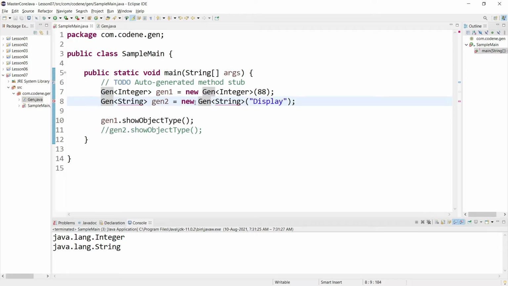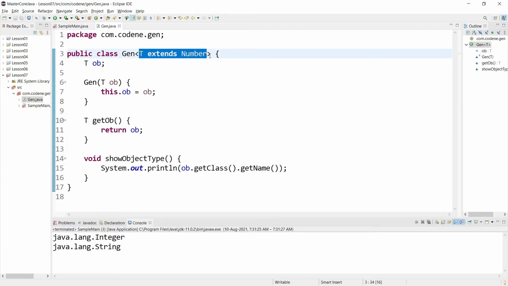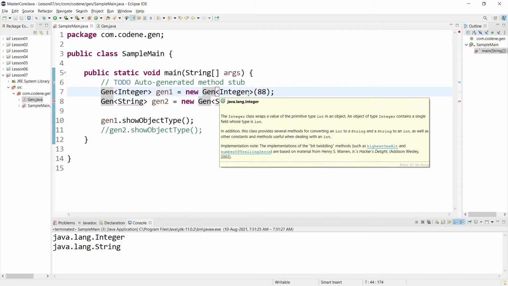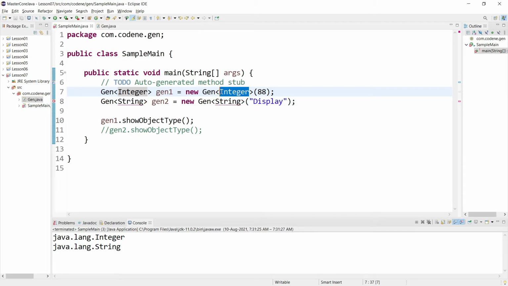Now you can see I'm passing the String, but it immediately throws an error. And why is that? That's simply because I specified that T will extend Number only. You obviously know that String is not a subclass of Number. So now I have bounded the type of generic that it can accept: it will accept only a Number subclass. Number subclass can be Integer, and I can also write something like Double. That will also be fine, right? If I write Double, that will also work fine.